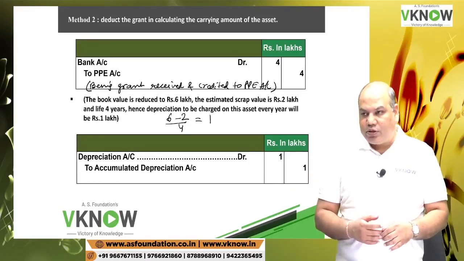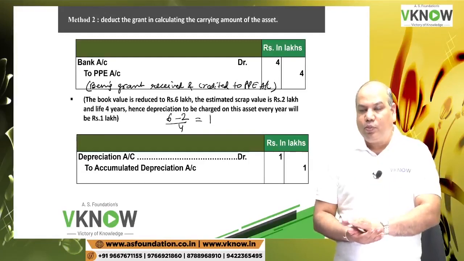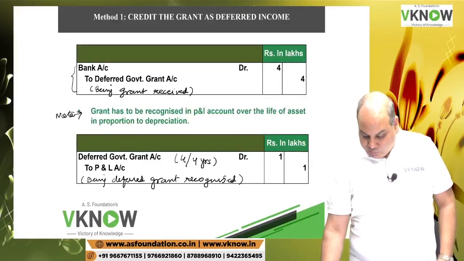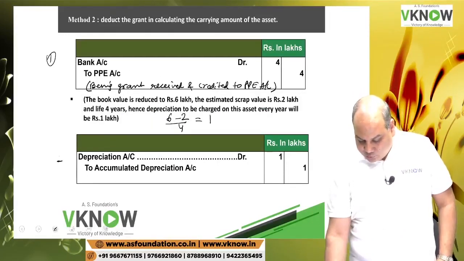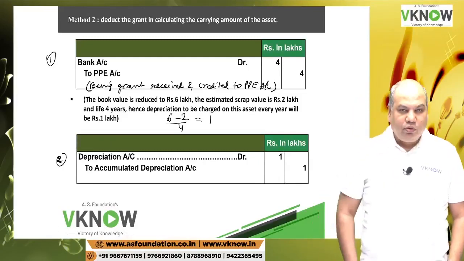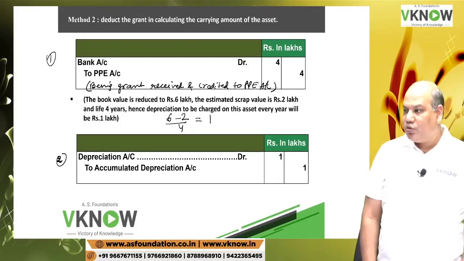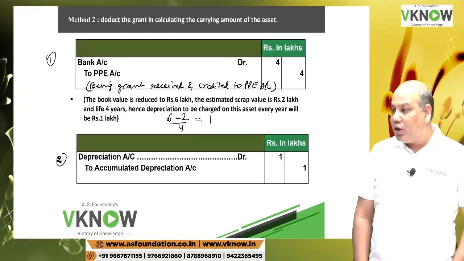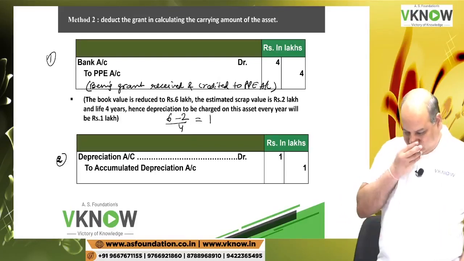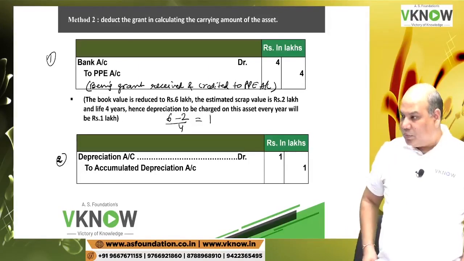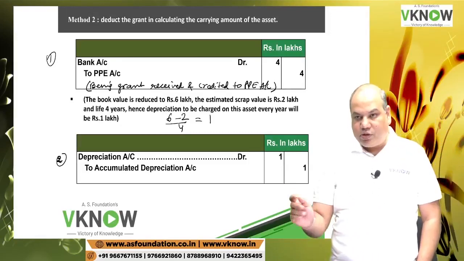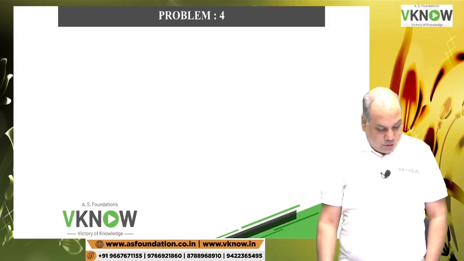Next entry for depreciation. Now depreciation will reduce, so I am going to show that also. Second entry, write down, entry number 2. Write neatly. These are 4 marks questions in the exam, taken from old exams only. Some questions are taken from AS 12, which are still applicable in Ind AS 20 also. Okay, so don't worry. So what is the answer now? Depreciation account debit to accumulated depreciation account 1 rupees in lakhs. Done.